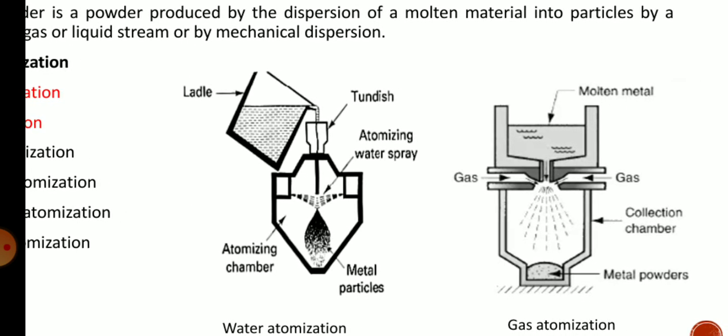You can use a high velocity gas spray or a high velocity water spray. Through these sprays the molten material is passed, so that there will be a process called atomization.